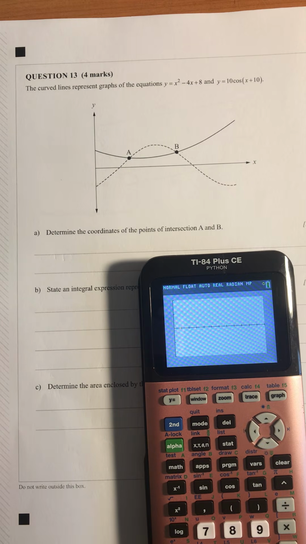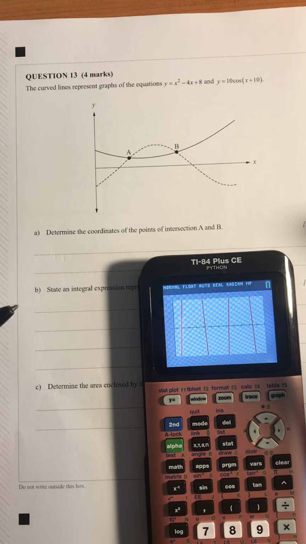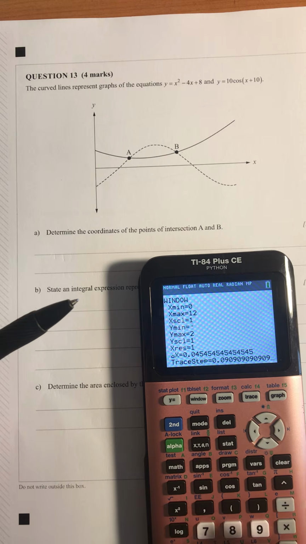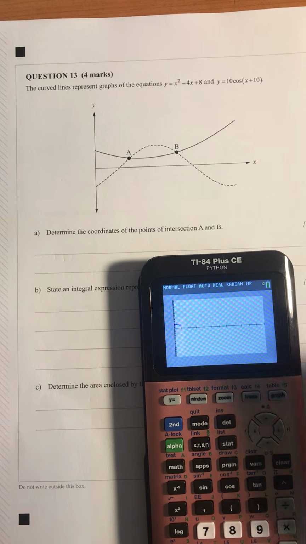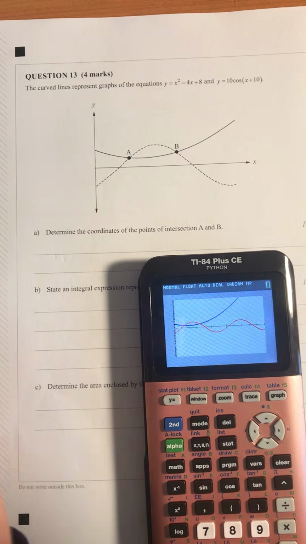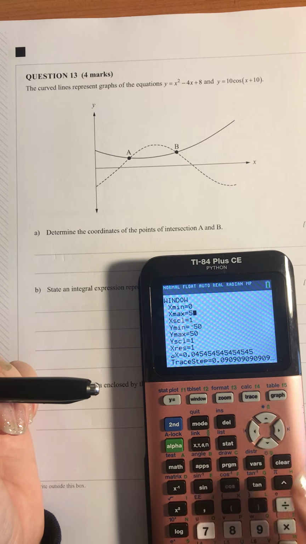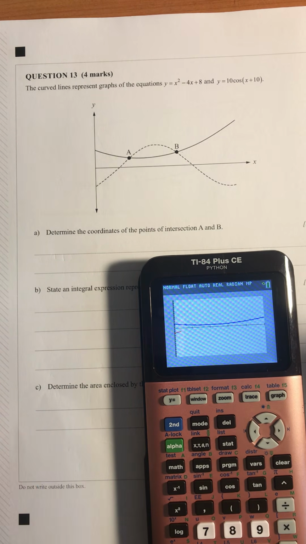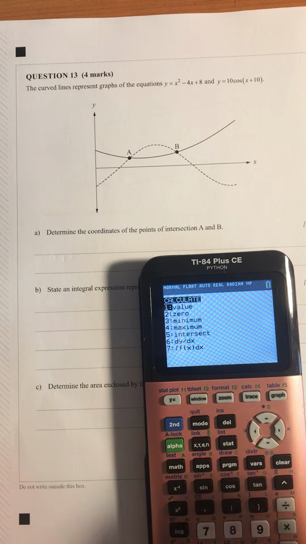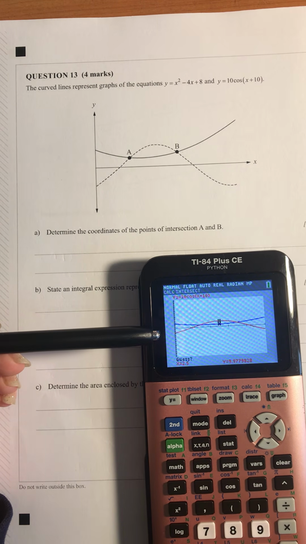So graphing our 2 functions, obviously I'm going to have to change my window. I need to see a bit more here. So I'm going to change my y's to go up to 50, see a bit more of that. And I can see that a bit more clearly. I could cut it and look at just between like 0 and 5 if I wanted in my window, just to narrow down the section that we are looking at. And we want to find those 2 intersection points. So same as what I did in question 12, I can do the intersect there, press enter, enter, enter.